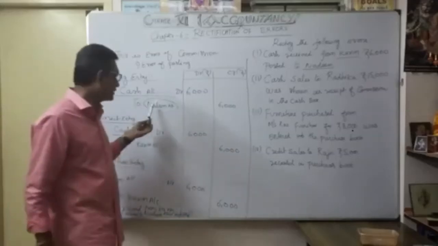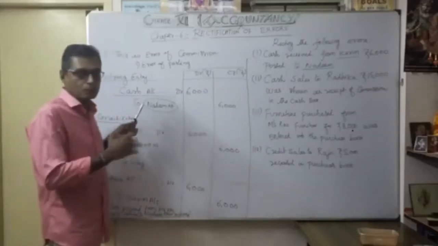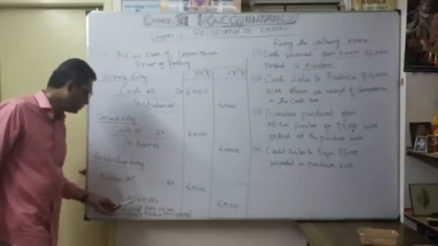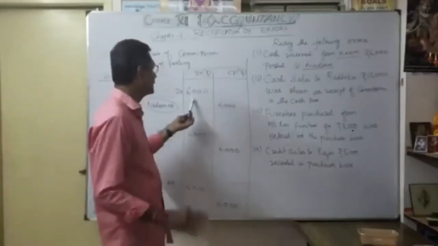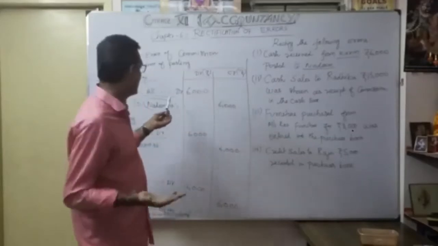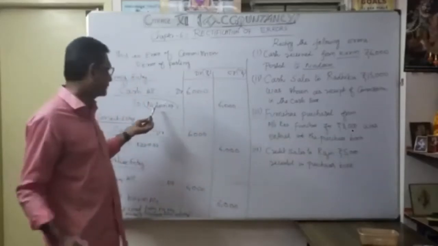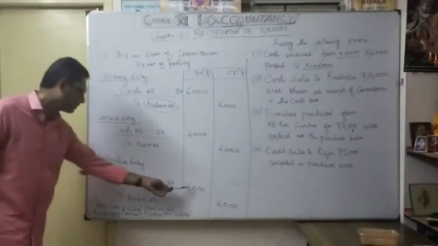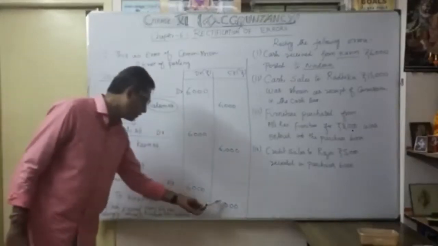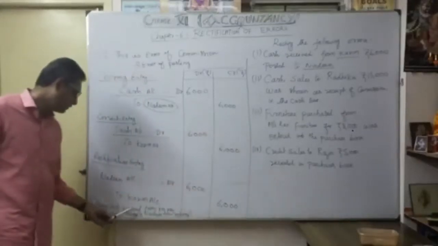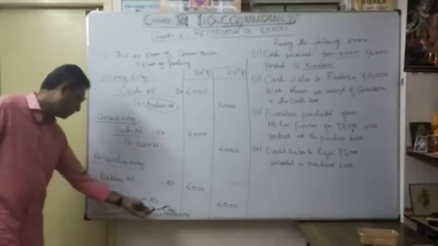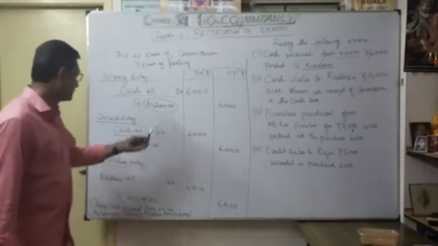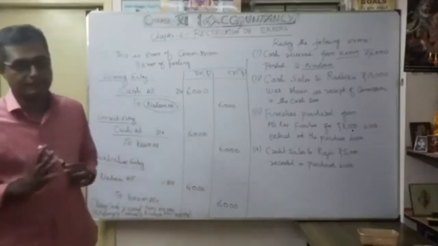Earlier I wrongly credited Nadeem's account, so to rectify it I debit Nadeem's account. The rectification entry is: Nadeem account debit 6,000 to Karim account 6,000. Narration: cash received from Karim, but wrongly credited to Nadeem. Now rectified. The narration is very, very important.